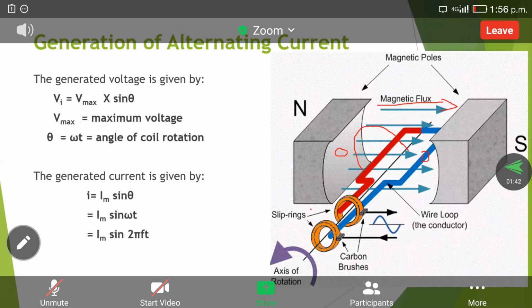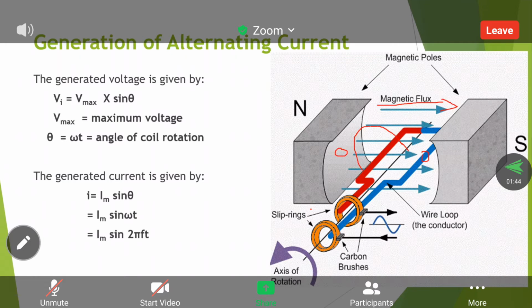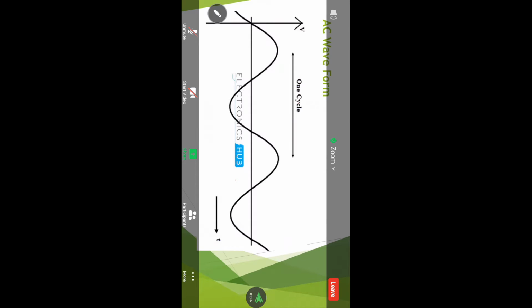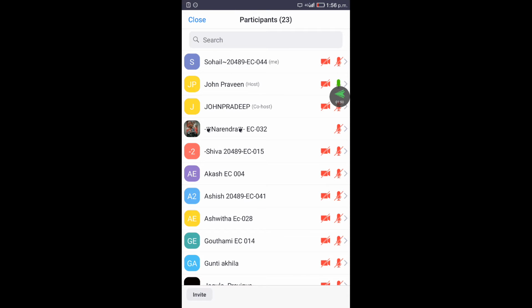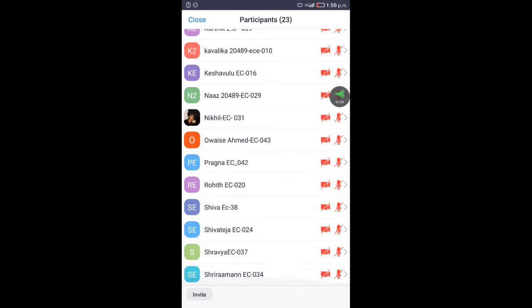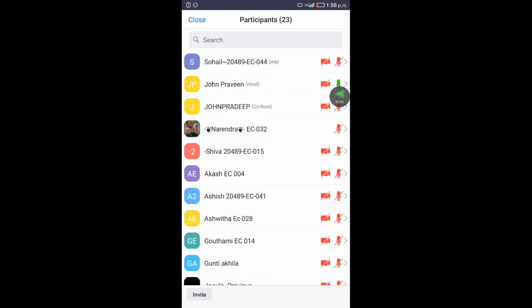First we saw how the alternating current is produced. Secondly, what is the structure of the AC waveform. Next, third, we discussed what a cycle and a half cycle are. So these are the important things. These questions are important for 1 mark and 3 mark.